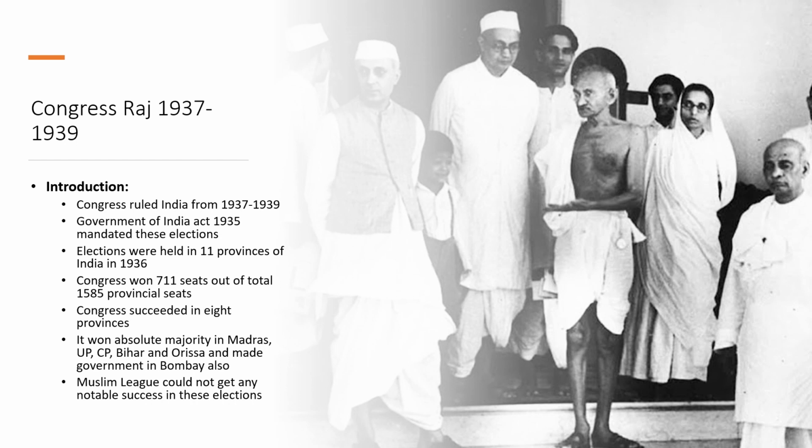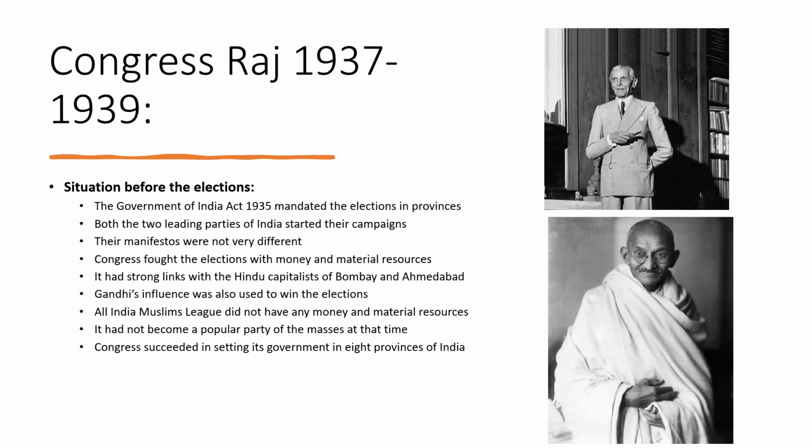Muslim League, on the other hand, could not get any notable success in these elections and lost these elections. Now we're going to start the detailed study of Congress Raj 1937 to 1939. We're going to start with the background and what was the situation of society at the time, and then we're going to study the Congress Raj 1937 to 1939, how Congress ruled India when it came to power in 1937, and then we're going to study the impacts of Congress Raj in India. So starting with the situation before the elections.